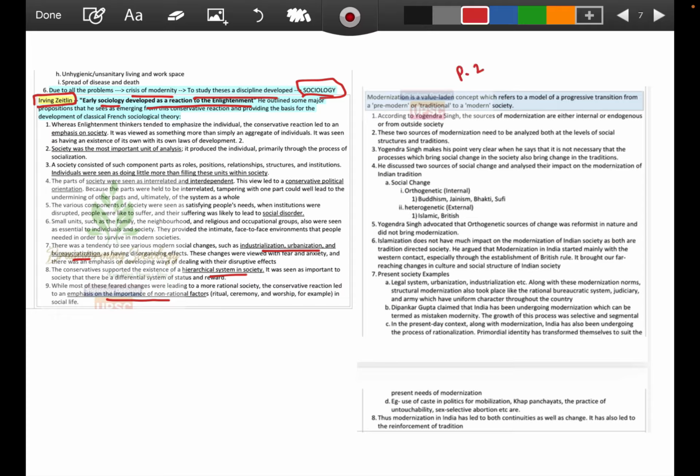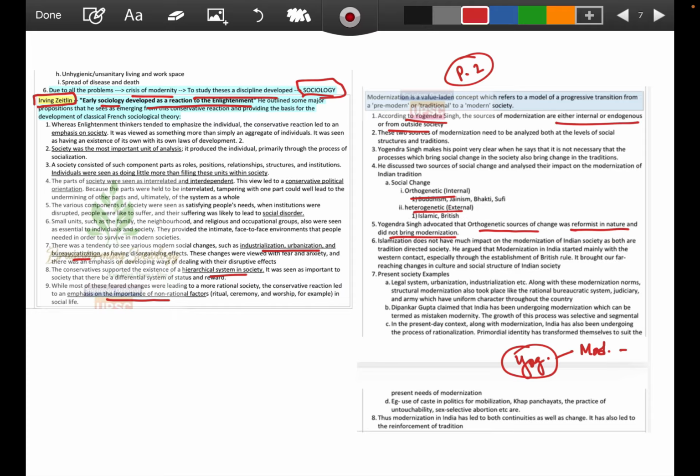And this is on the paper too, modernization, how it occurred in the concept of Yogendra Singh. He talks about internal or endogenous sources and sources from outside society, the orthogenetic and heterogenetic changes. The orthogenetic source of change was reformist in nature and did not bring modernization. Yogendra Singh's concept is that modernization of Indian tradition has never been in silos.